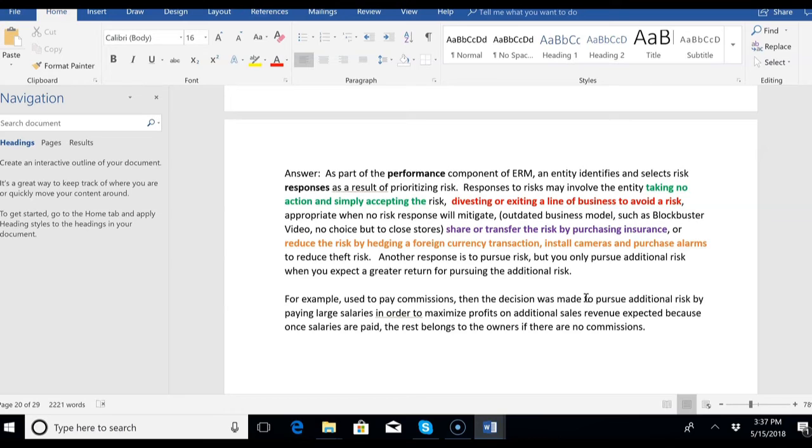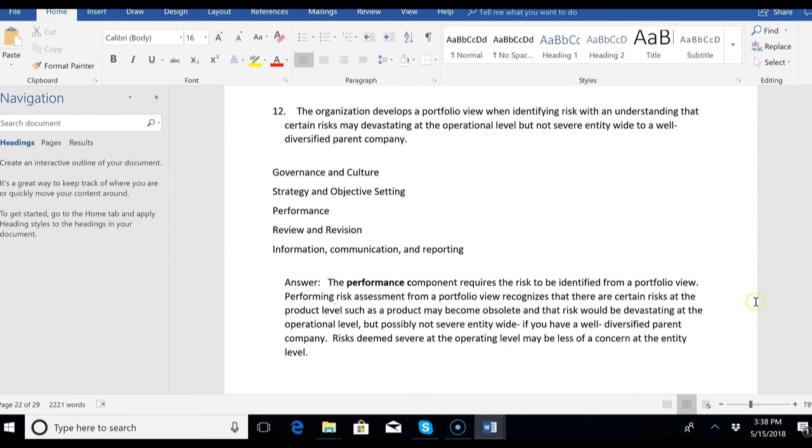No choice, close the store. But other types of risks you might be able to mitigate by transferring the risk or sharing the risk with insurance companies, or maybe reducing the risk by hedging, or maybe by installing security equipment, depending what the risk is and how severe it is.